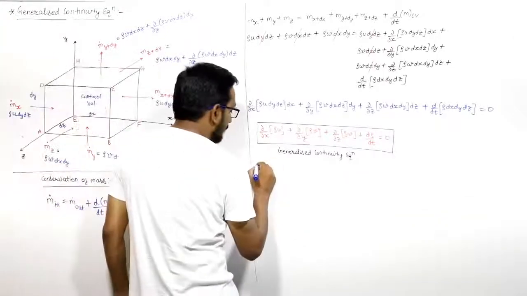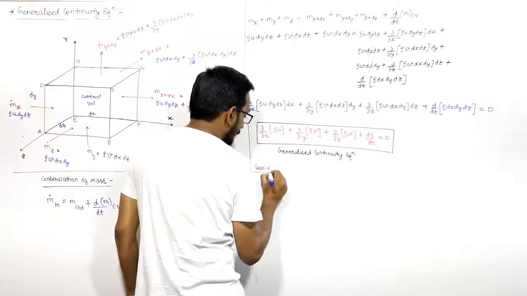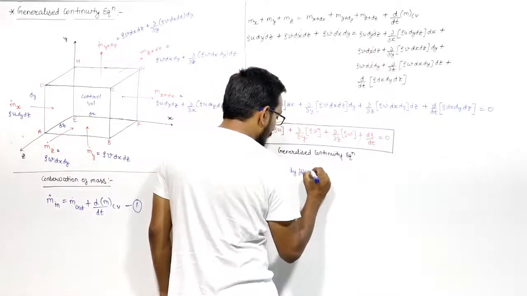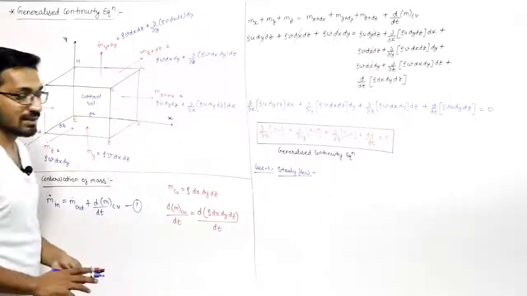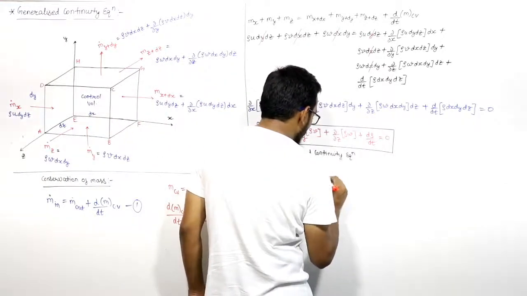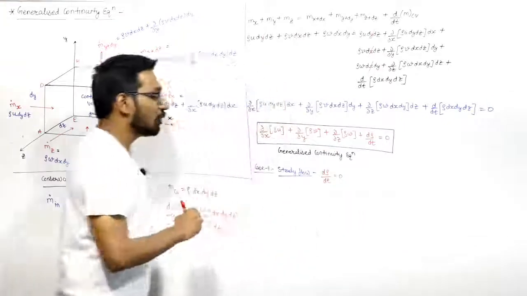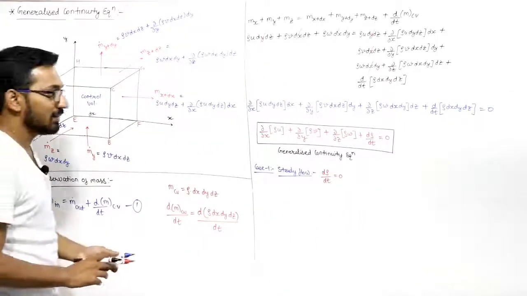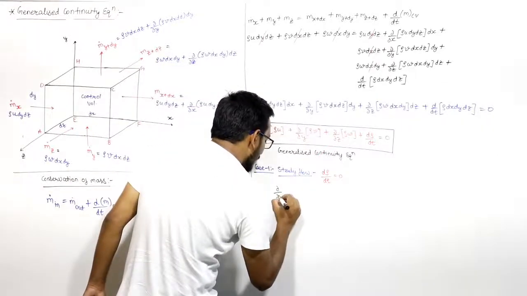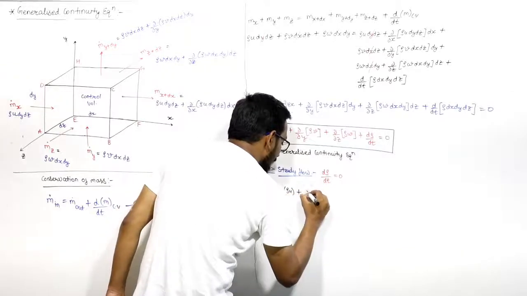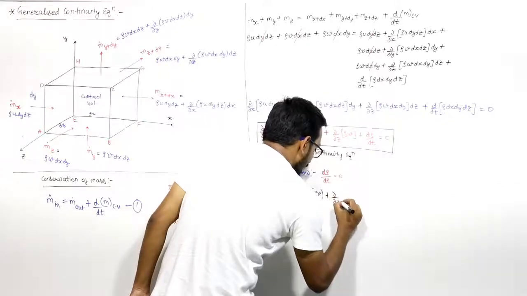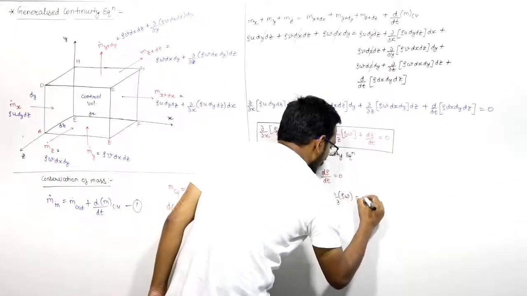Now if we take the assumptions, let us say case 1. Case 1 means steady flow. We will take case 1, that is the steady flow. In the steady flow, we know that the time term will cancel, that density will not change with time. D rho by dt will be equal to 0. So in that case, for the steady flow, the continuity equation will be del by del x of rho u plus del by del y of rho v plus del by del z of rho omega will be equal to 0.